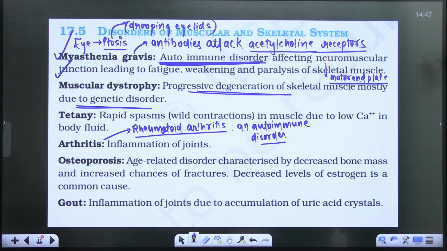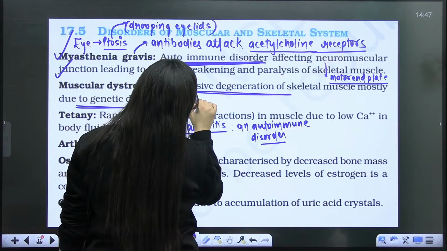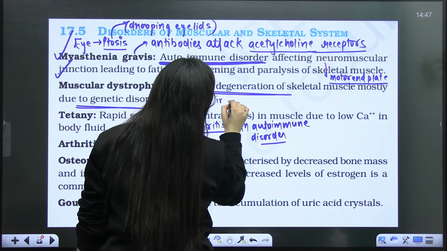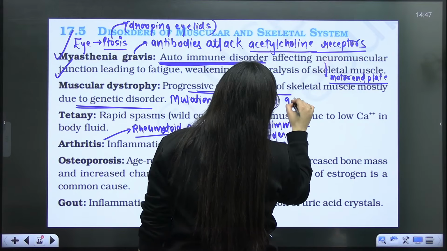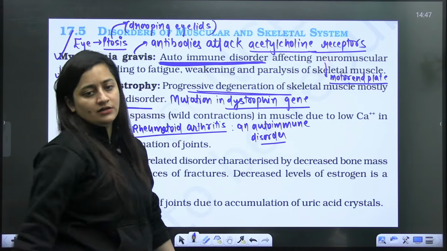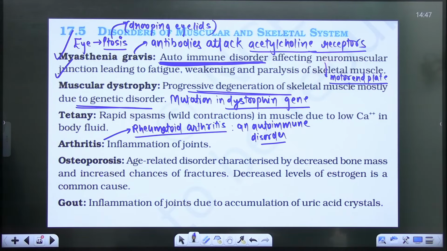There are different types of this disorder. If there is a mutation in the dystrophin gene, which is the largest human gene, then this disorder can occur. This gene makes a protein that strengthens the muscle cell.